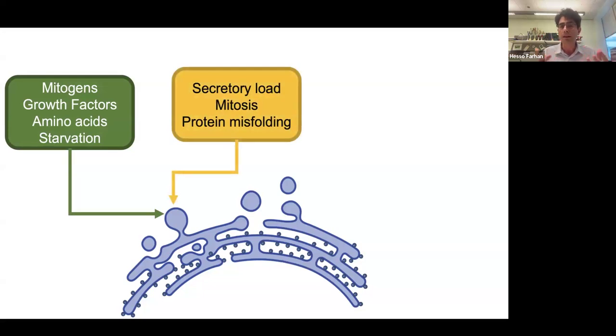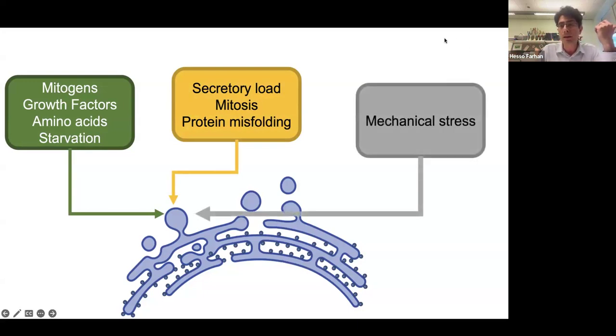There are also needs from inside the cell, like protein folding or misfolding, mitosis, which would be an intracellular need that would modify the ER, the exit from the ER. I'm not just speaking about exit from the ER, but in general about the ER architecture and function. And what has been missing is that mechanical stress has been overlooked in terms of how it regulates the secretory pathway.